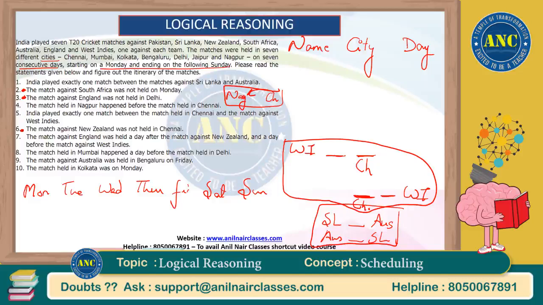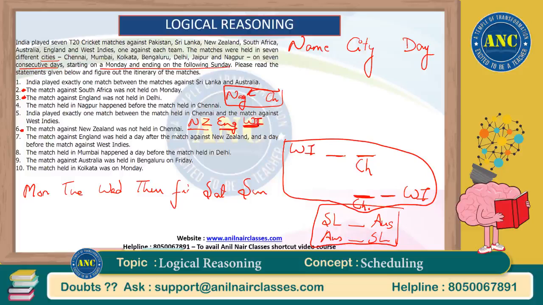So the match against New Zealand happened, and the match against England was held just after that, and a day before the match against West Indies. So West Indies is here now. So these 3 are coming together.